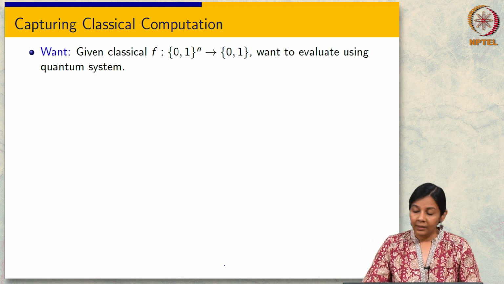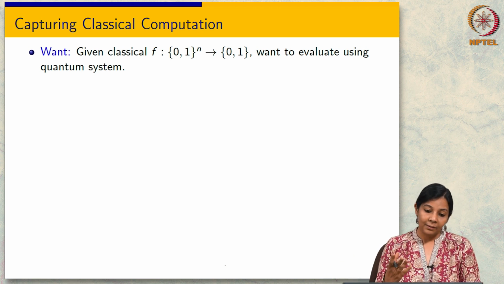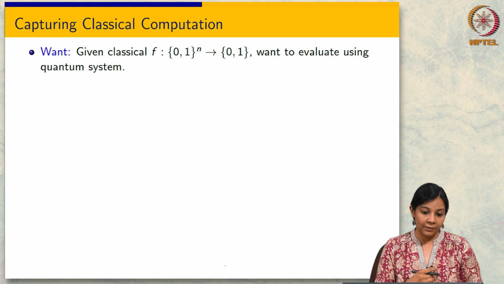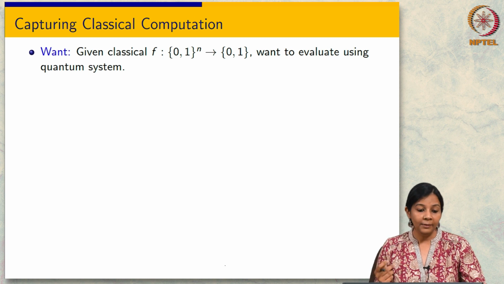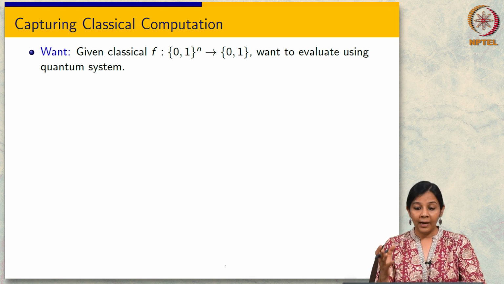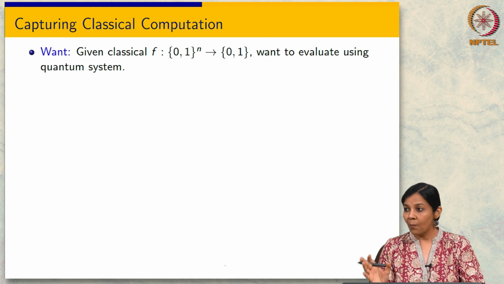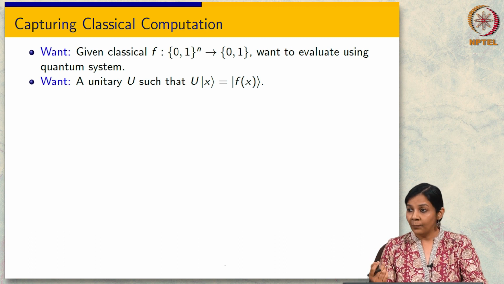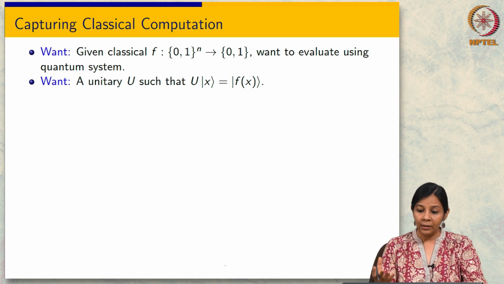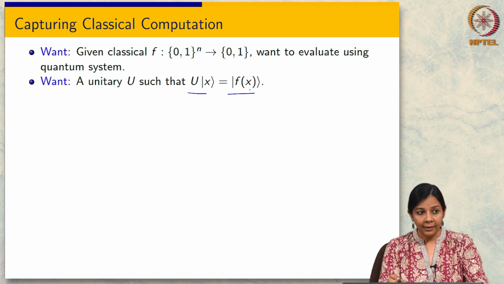So now we are finally ready to discuss how classical computation will be captured. Okay, so let's be formal. What is it that we want here? We want that given a classical function, let's say for simplicity a Boolean function, f from 0 1 to the n to 0 1, we want to evaluate this now using a quantum system, right? And what this means in our language is that there should be some unitary U such that when I apply U to x, I get the state f of x, correct?